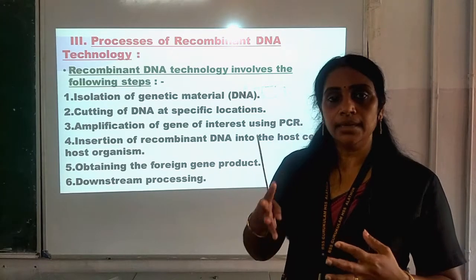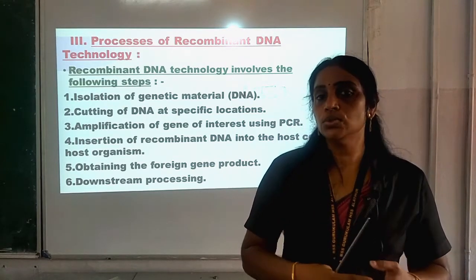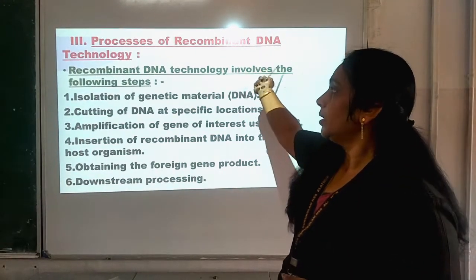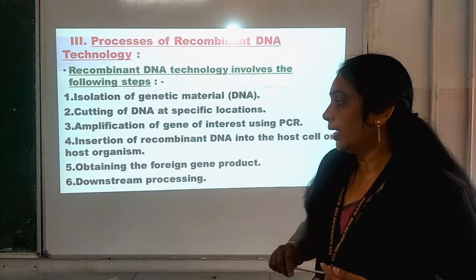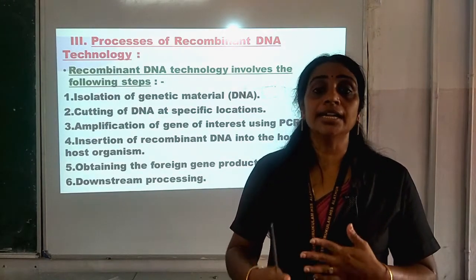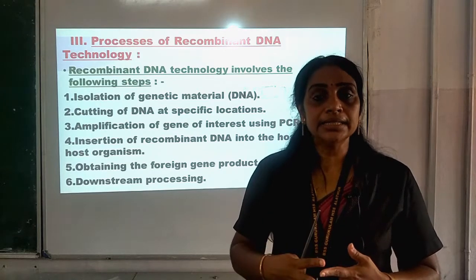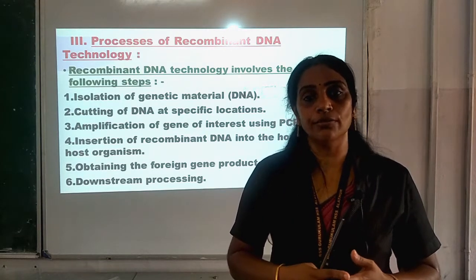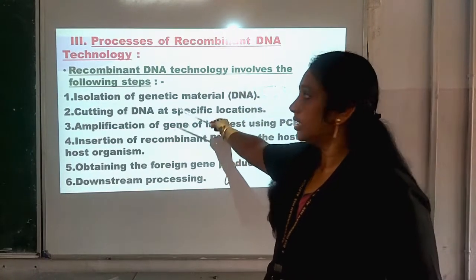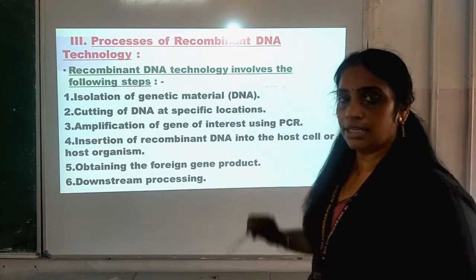Now, by taking into consideration those tools, there are processes of recombinant DNA technology where we will be able to produce the ultimate product needed for the use of human beings. So, here you can see the following steps are related to recombinant DNA technology.